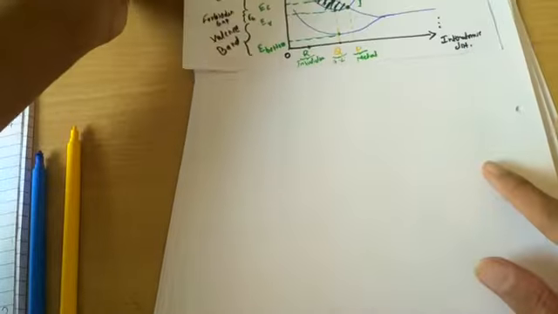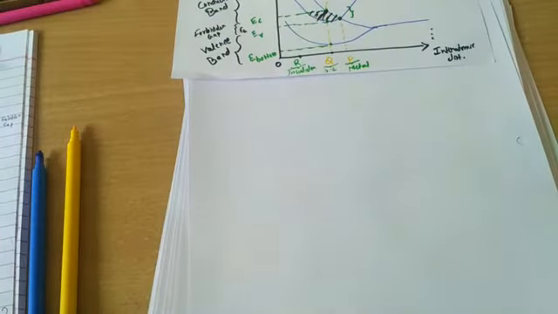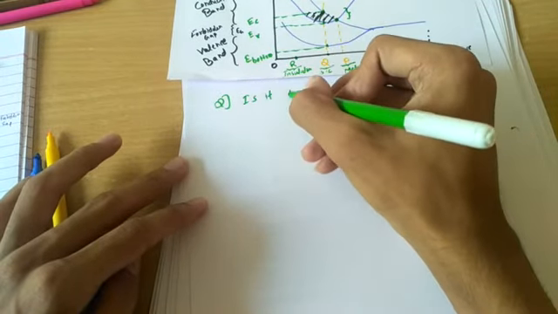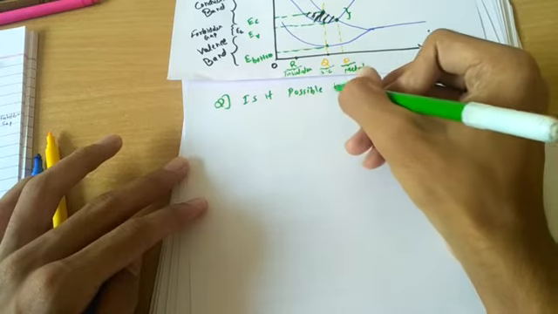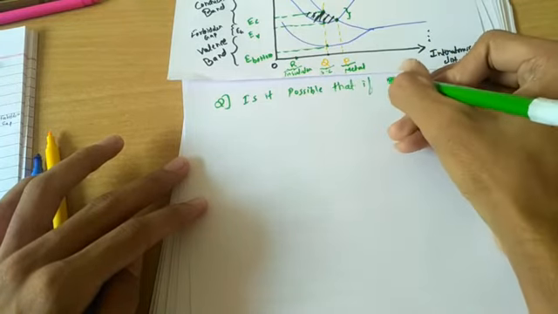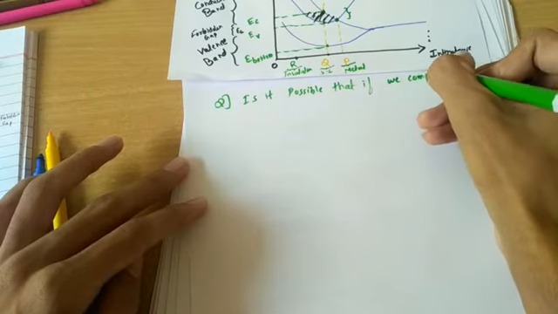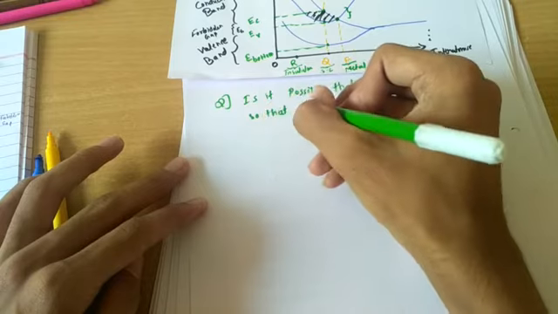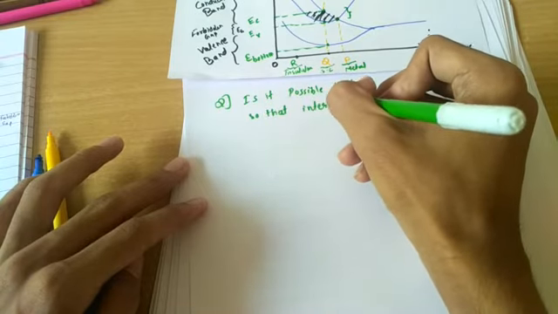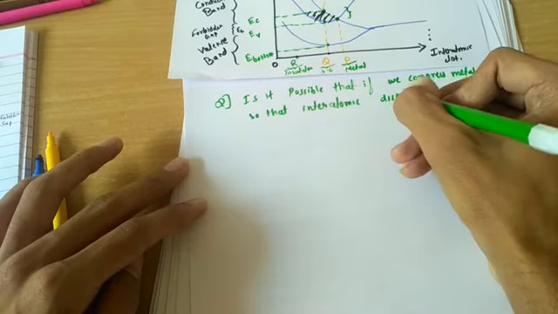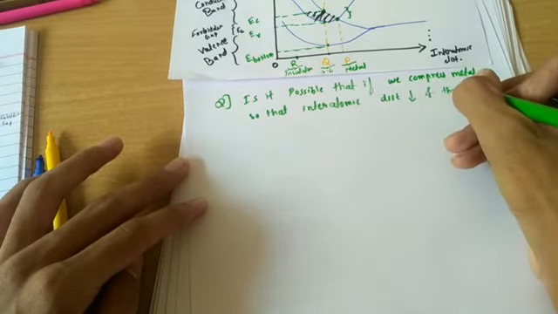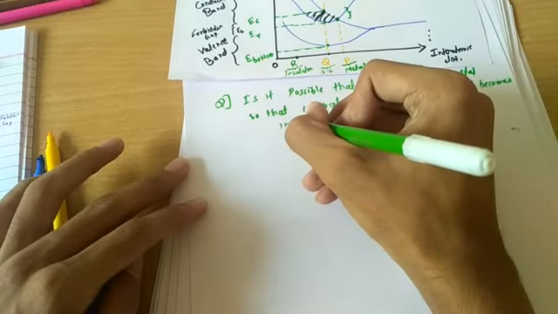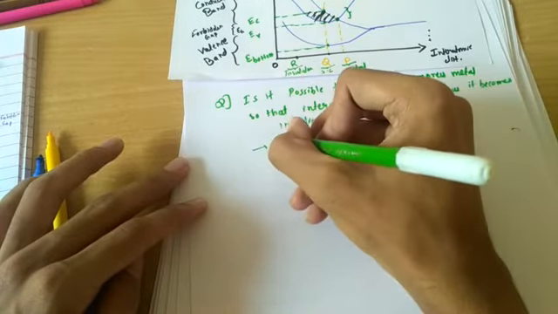So first of all, let me write the point: is it possible that if we compress metal so that the interatomic distance decreases, it thus becomes an insulator? The answer is no. And why?